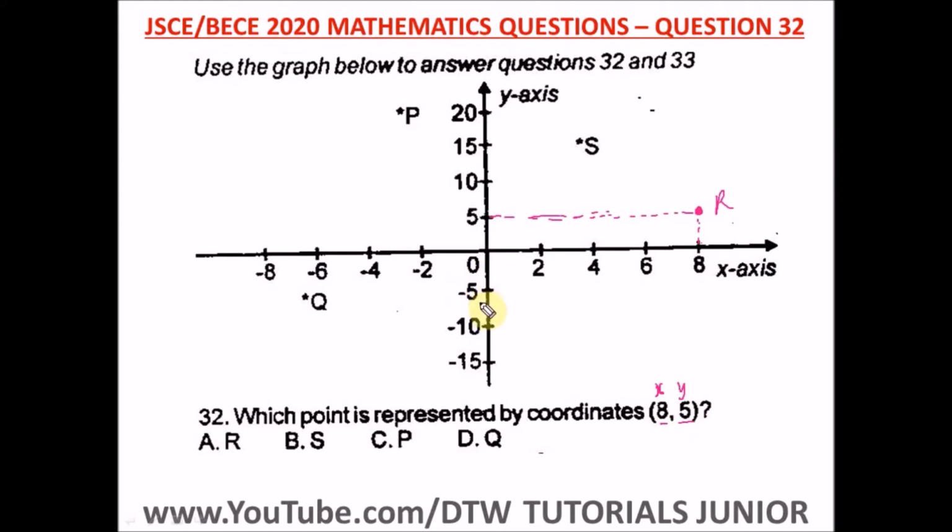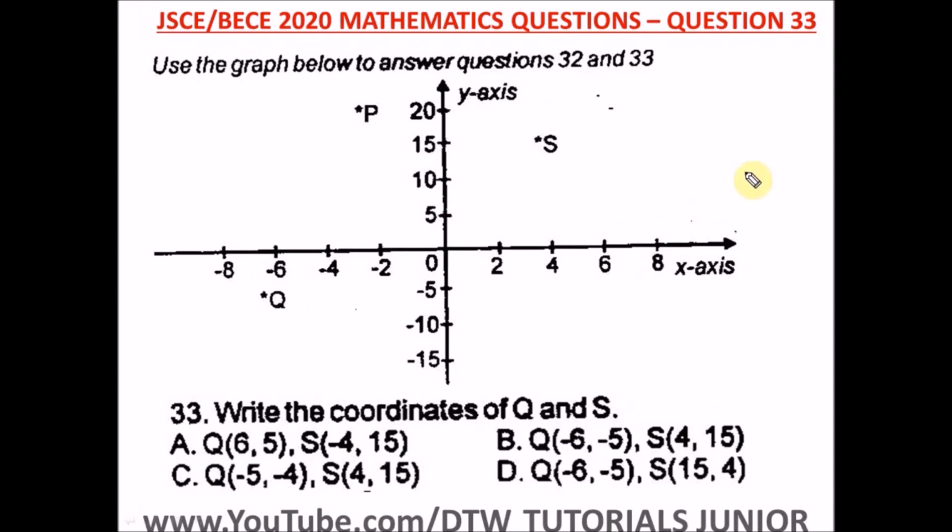If it was negative, definitely you have to go to the negative side of x and the negative side of y. But we are dealing with positive, so a positive 8 is here. You trace it up, and a positive y of 5 is here. So you trace this down here, and this is the point of these coordinates. (8, 5). So the right option here should be option A, point R.